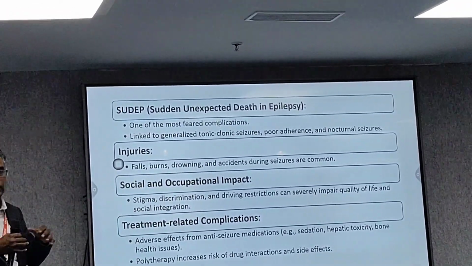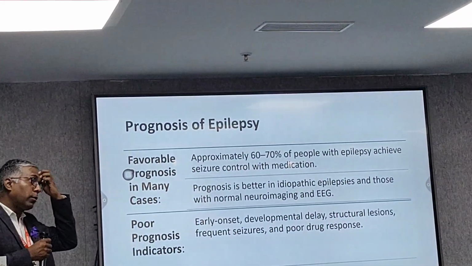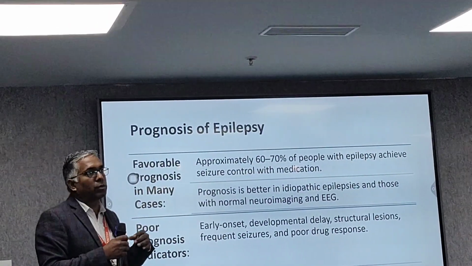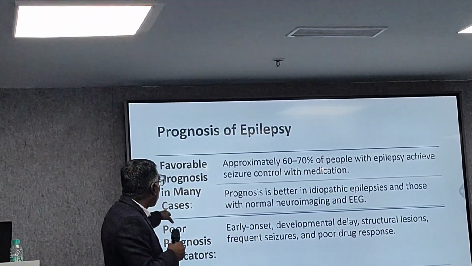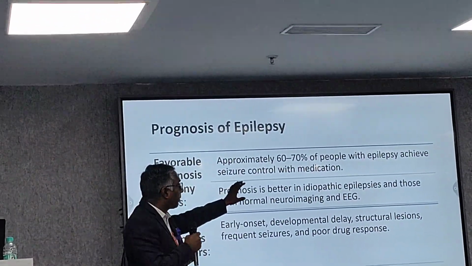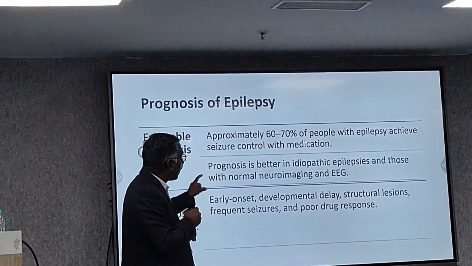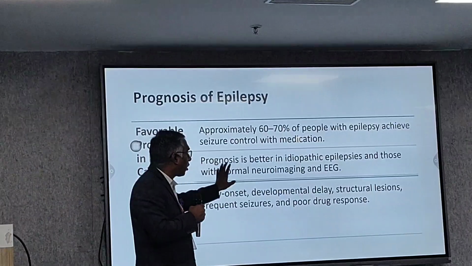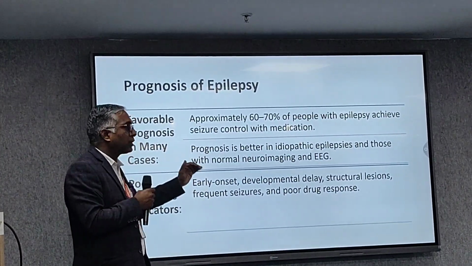So that we have to see while treating the patient of epilepsy. Coming to the after complication, what will happen next, how will the prognosis be? Favorable prognosis in many cases, 60 to 70% of people with epilepsy achieve seizure control with medication. Prognosis is better in idiopathic epilepsy than those with abnormal neuroimaging and EEG. If EEG or brain imaging is normal, the prognosis is good.